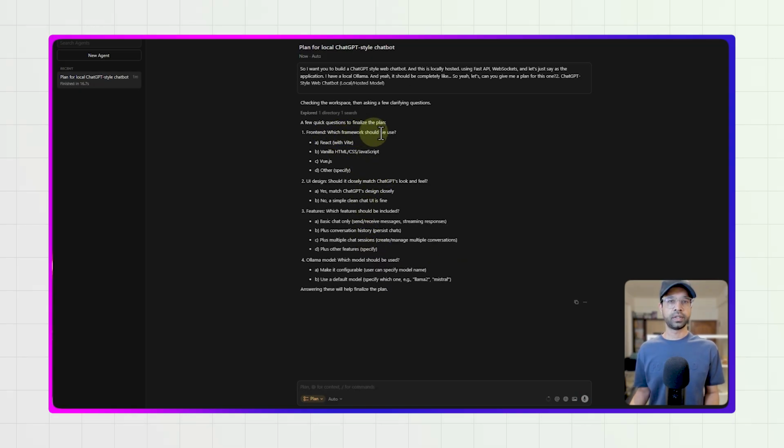Okay, so there's this front-end framework. What should we use? React, Vanilla HTML, Vue.js, or others specify. I'm just going to go React with Vite because we can deploy this easily using Cloudbean or Replit or some other platform. But let's go with Vue.js, because this is what we'll do. And the UI state should be closely matched to this thing. Yes, match.